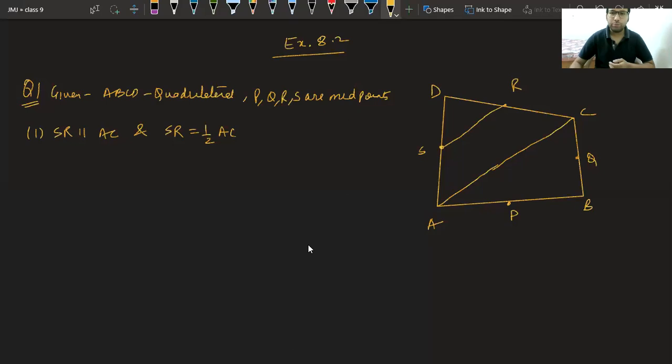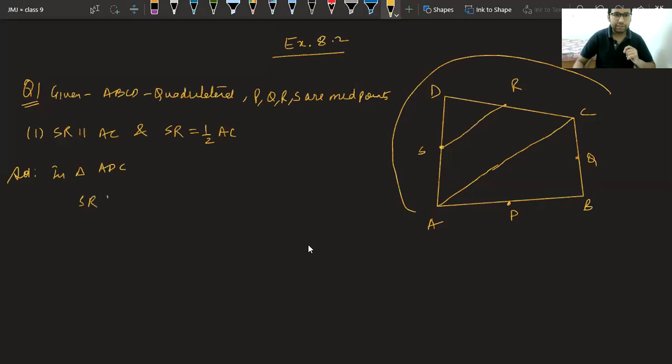By the midpoint theorem. Again I am telling you, you cannot apply these theorems, midpoint and converse, in a quadrilateral. You have to apply them in a triangle. And if you observe, we have a triangle ADC. So we can say, solution: in triangle ADC, SR is parallel to AC and SR is equal to half of AC, because the line joining the midpoints of two sides of a triangle is parallel to the third side and is half of it.